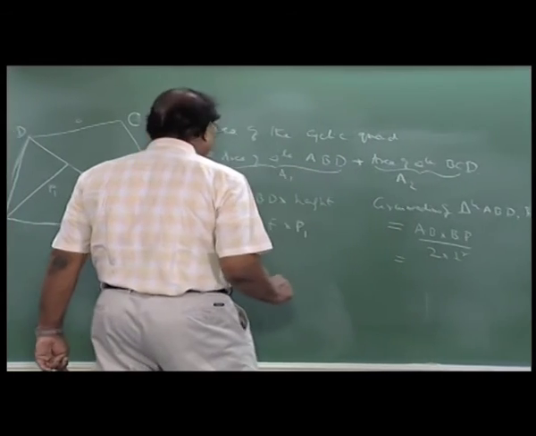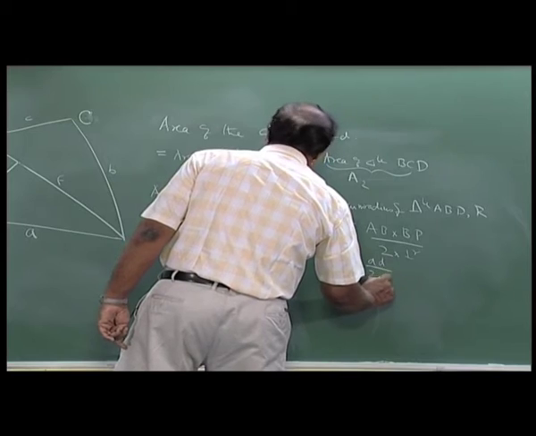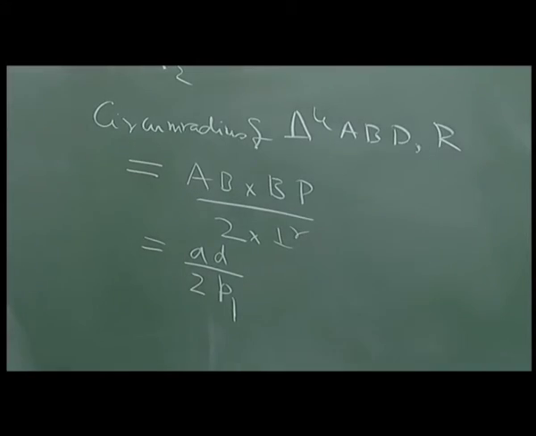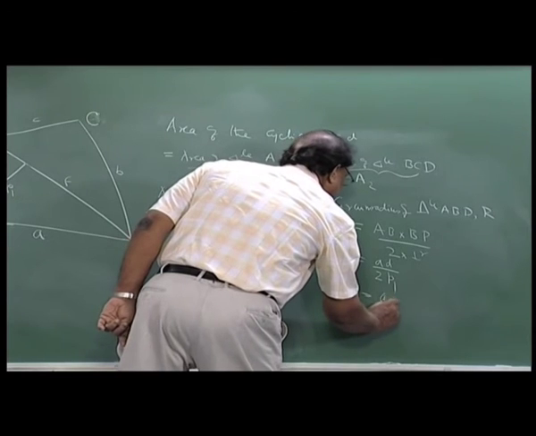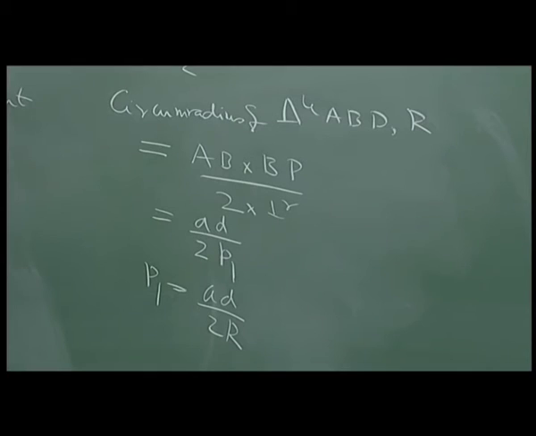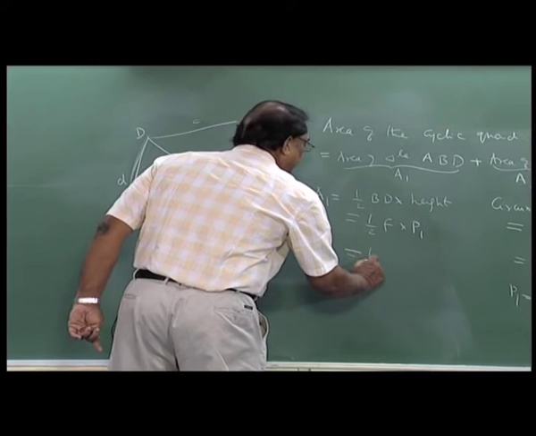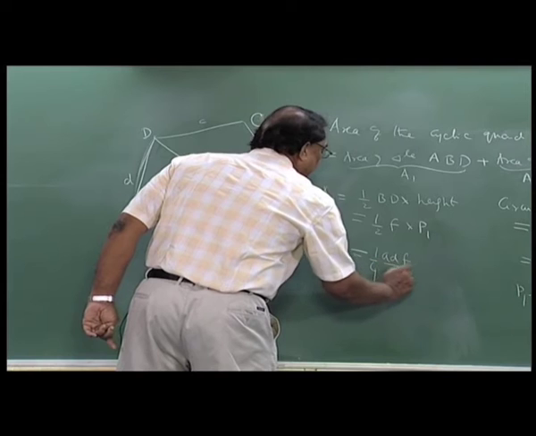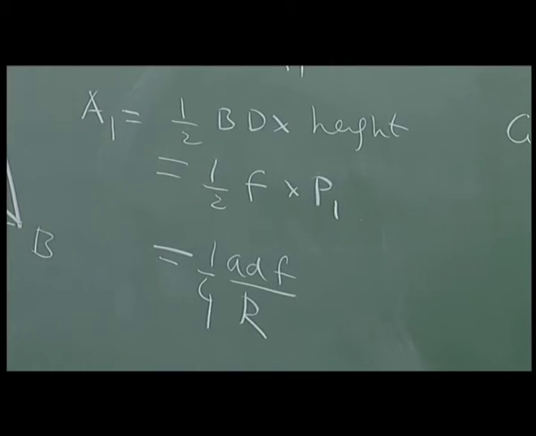So this is essentially AD into F divided by 2 into P1. So you get P1 equal to AD into F divided by 2R. Substituting that here, one can see that this is equal to 1 by 4 into AD into F divided by R. So this is the area of triangle ABD.